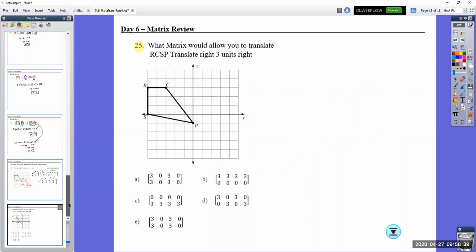And there's this last question that we have today. What matrix will allow you to translate RCPS right 3 units? Now, it's not asking us to write it all out as we had last time, but I'm going to just focus on the transformation. I'm going to write 3 units. I'm not going up, down, left, or right.